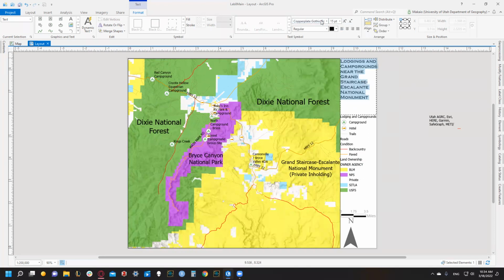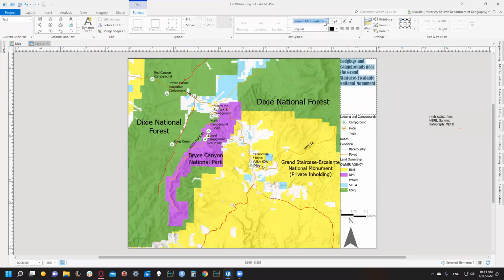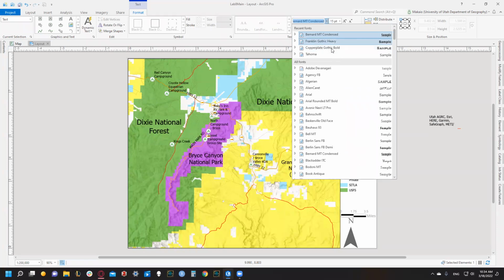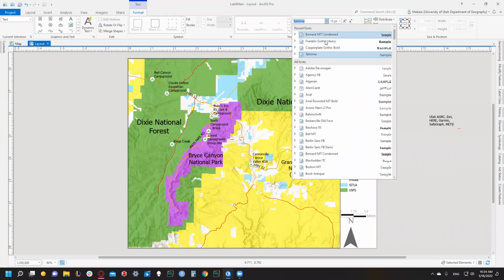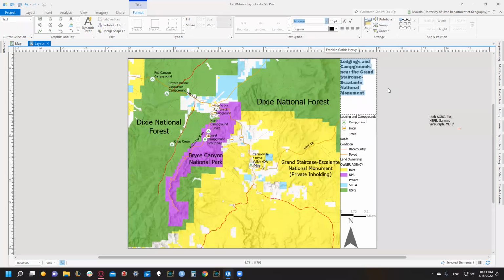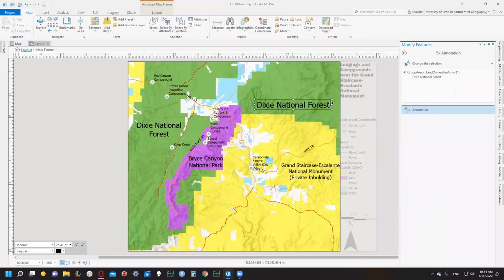So we want our title to be the first thing that our map readers are drawn to. So if we have our normal, I think it automatically goes to Homa. We have our lodging and campgrounds, and I feel like that's just not bold enough. It's not eye-catching enough. So I would personally choose something like this, because our Dixie National Forest is kind of big actually.